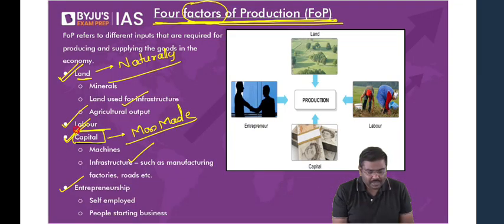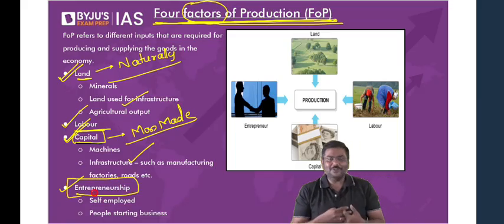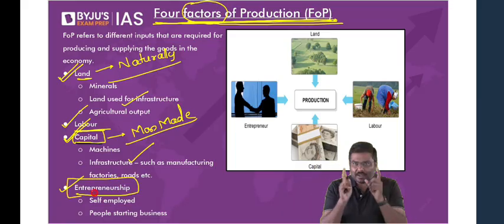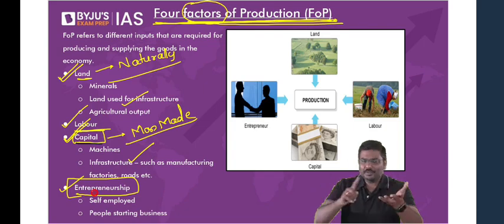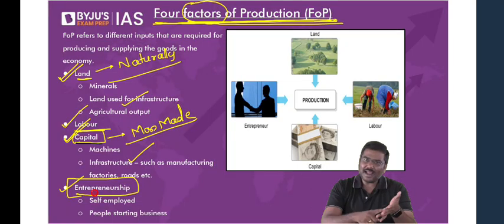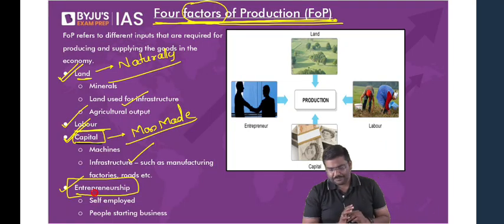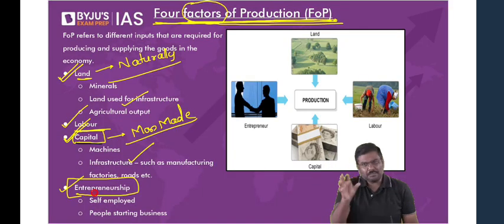And the fourth type is entrepreneurship. Entrepreneurship means what? Think of it. Don't you think there should be someone who will put together labor, who will put together the right machineries, who will purchase land, invest money, and start producing goods or services? Is the logic okay with all of you? Somebody has to be there.